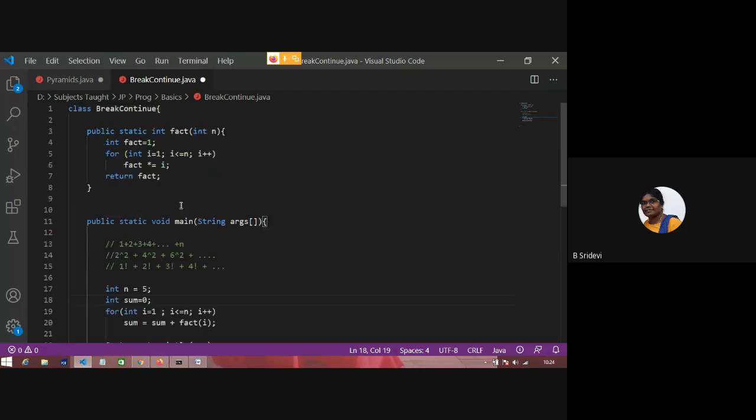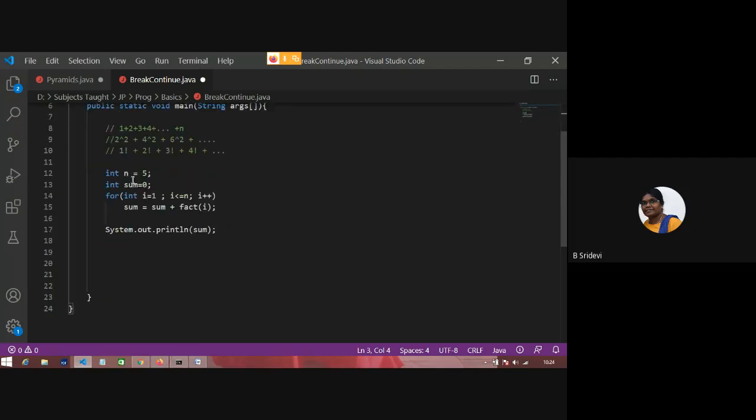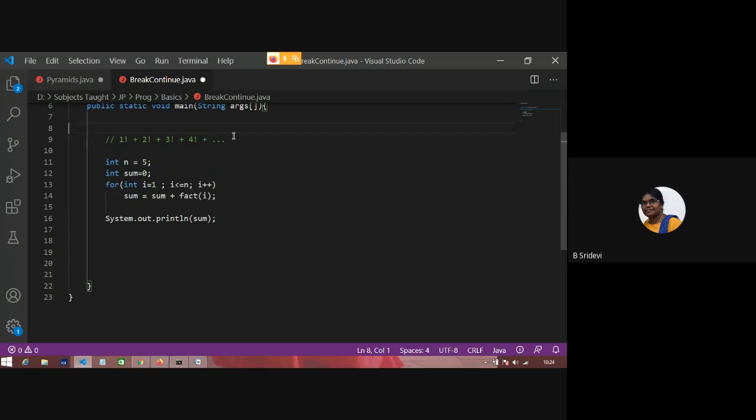See, I don't want to write this loop. Intelligently, I want to solve here itself. Okay. I want to find 1 factorial plus 2 factorial plus 3 factorial plus 4 factorial plus 5 factorial.